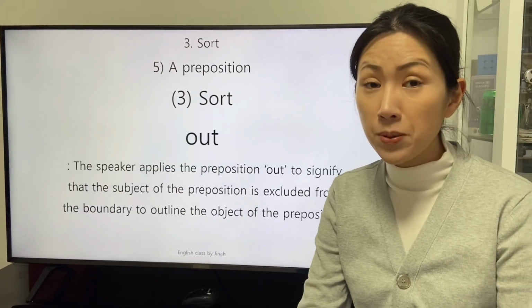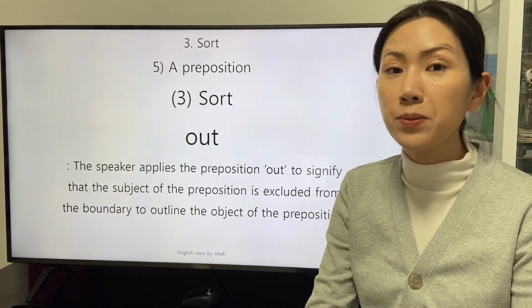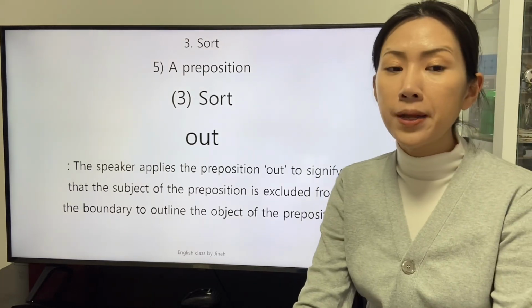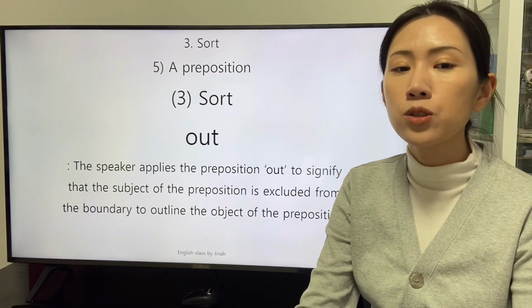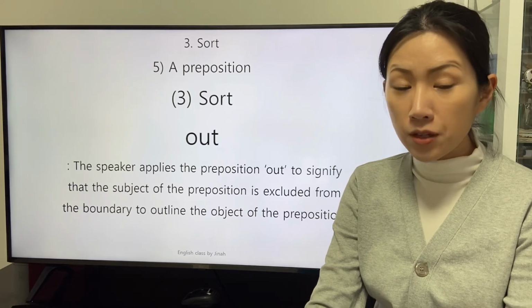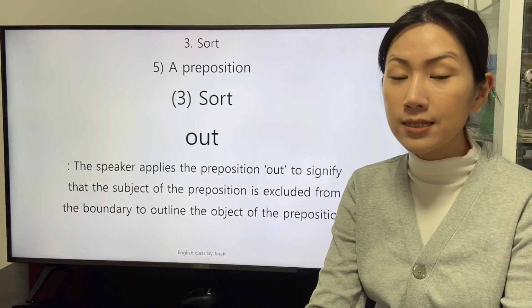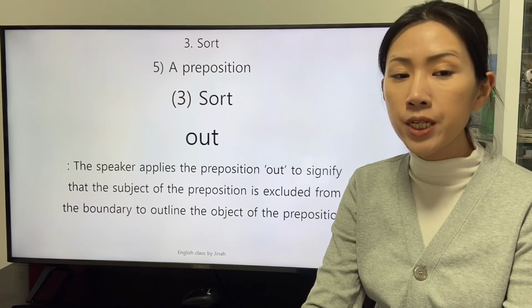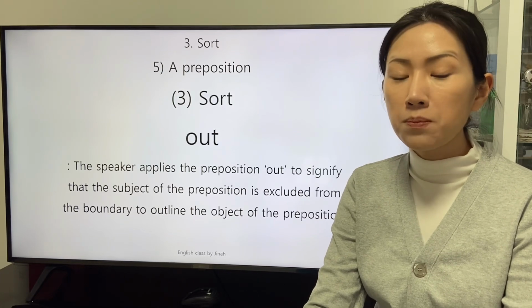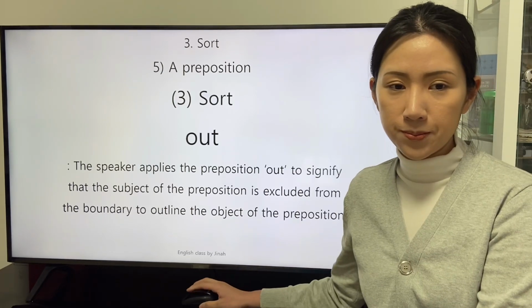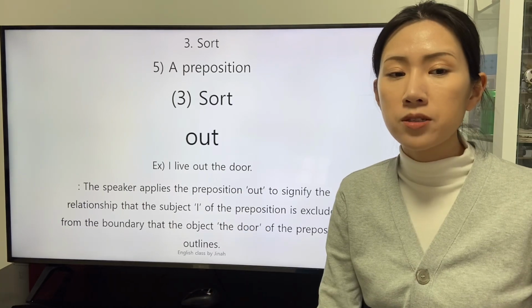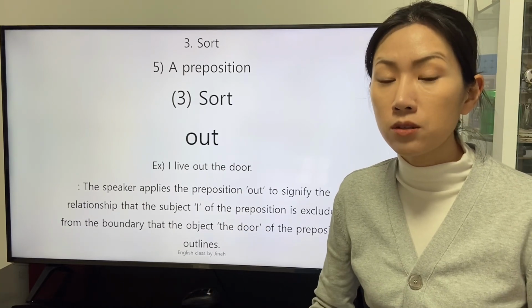The next preposition we will study is the preposition out. The speaker applies the preposition out to signify that the subject of the preposition is excluded from the boundary to outline the object of the preposition. There is a clause, I leave out the door.